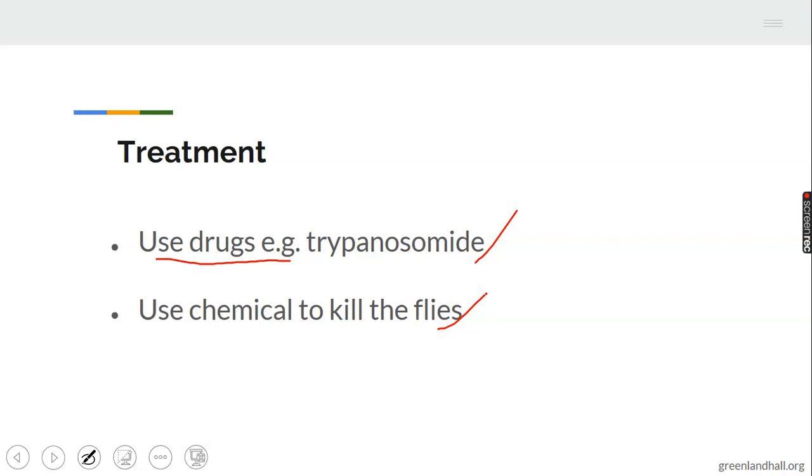The fly that transmits trypanosomiasis can be killed with the use of chemicals. When the fly is killed, the transmission or spread of trypanosomiasis is reduced. Let's take note of that. Generally, killing of the fly is most effective in the treatment. It should not be around animals.